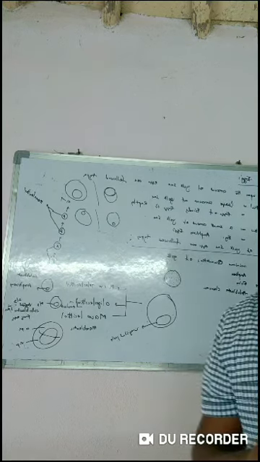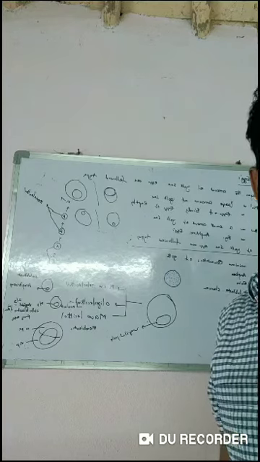Centrolecithal. What is centro? It is the Greek word for center or circle. It is the placement of yolk in the center of the cytoplasm of the ova. Many arthropod eggs are centrolecithal.